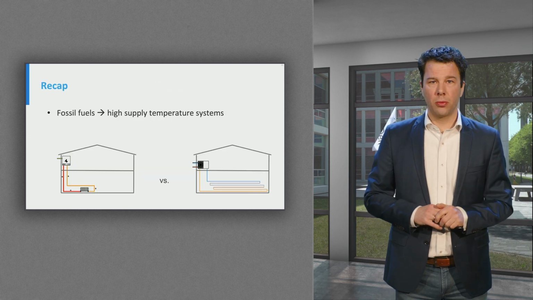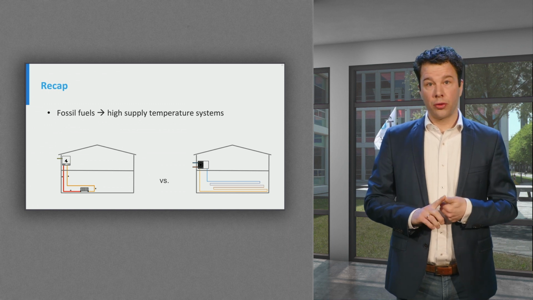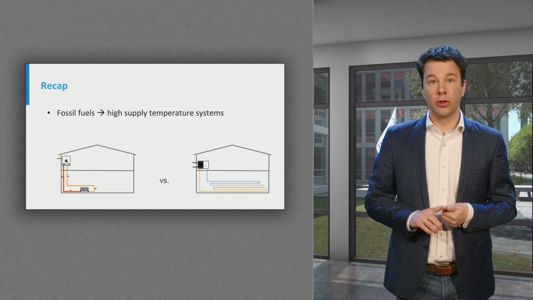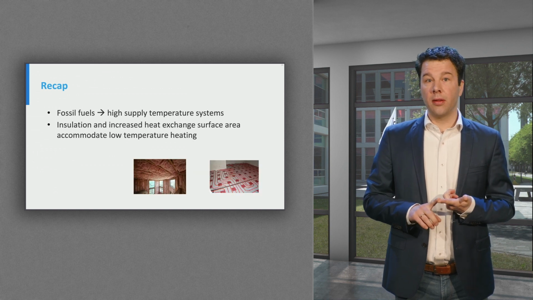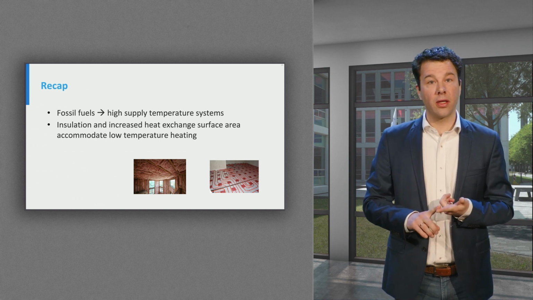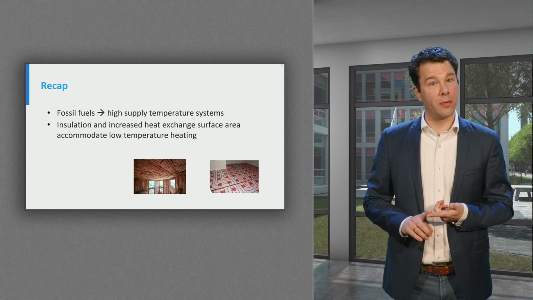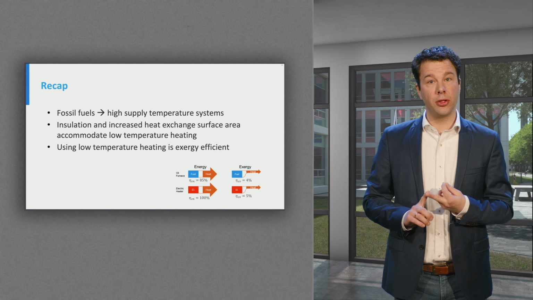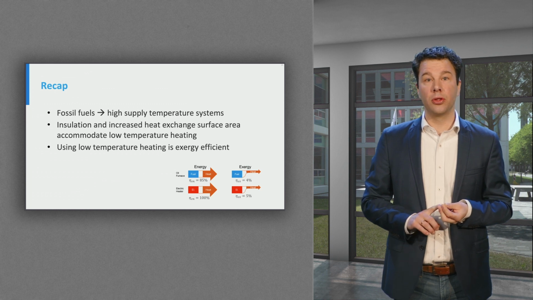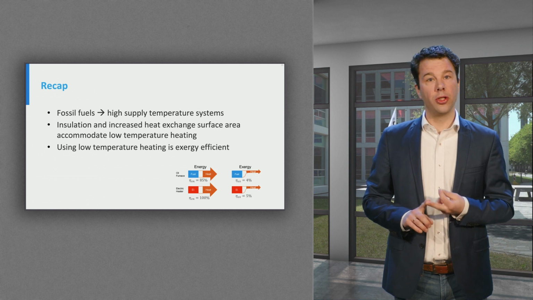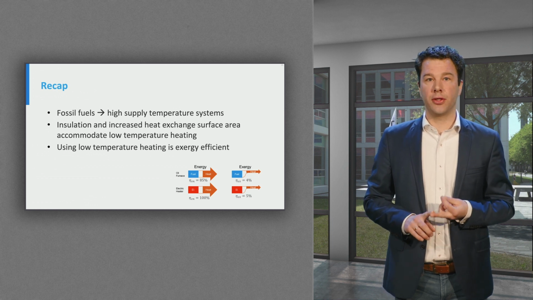Now, let's summarize our learnings. Fossil fuels created a lock-in for high supply temperature systems. As a result, we need to reduce peak demand by reducing heat losses and increase heat exchange surface area to ensure we can supply required capacities with lower temperatures. And last but not least, apart from the harmful greenhouse gas emissions, burning high exergy fuels to produce lukewarm water is a waste of exergy. Using low temperature heating is exergy efficient.